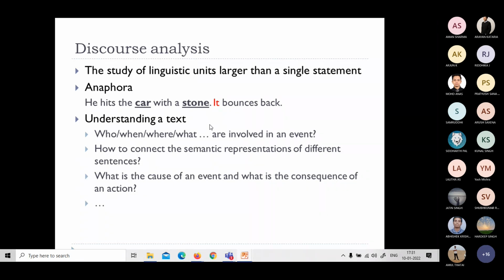Sir, with both we can relate, but it's more appropriate with stone. Most probably, he hits the car with the stone, it bounces back. So somebody is throwing the stone on the car so that it bounces back. Definitely it is related to stone. It is probabilistically more possibly related to stone. Suppose the size of the stone is much bigger than the car. Now what bounces back?